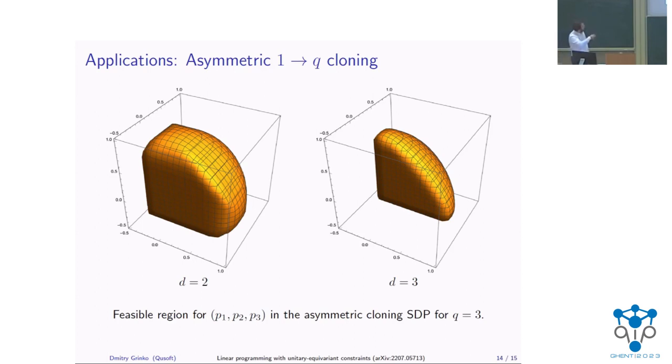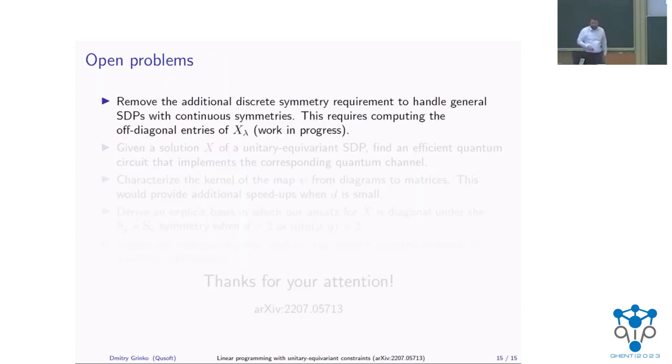Basically, these are the allowed regions for these probabilities for these marginal channels, for this asymmetric cloning problem. So I just gave you a couple of applications. There are many more, and I encourage you to find them and maybe use our framework.